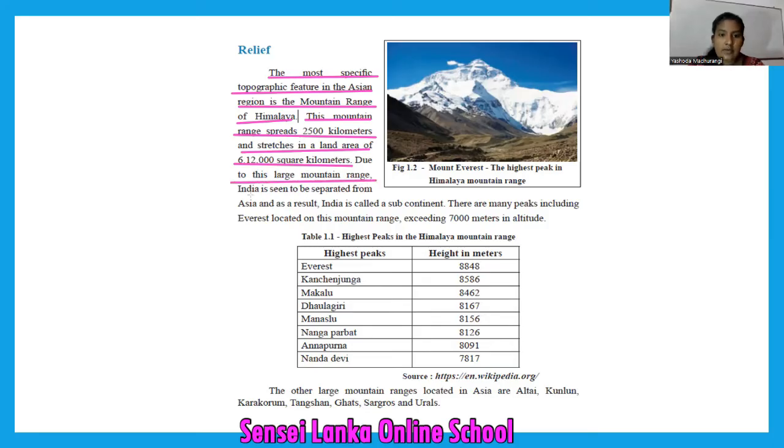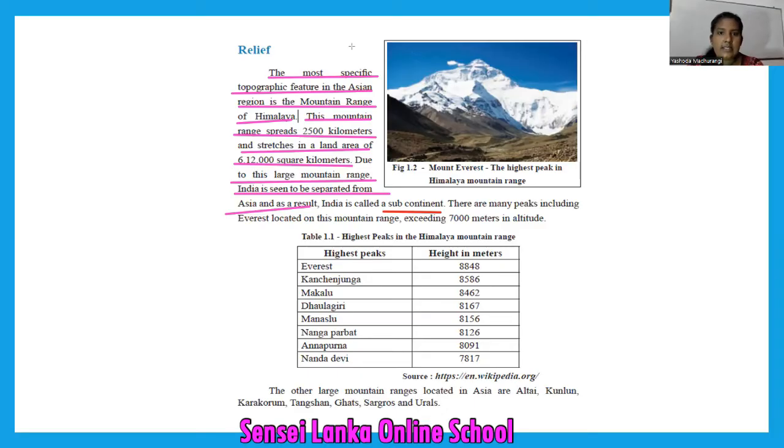Actually it is not separated, it only seems separated. India is called a subcontinent because of this. As it seems to be separated, it is called a subcontinent.